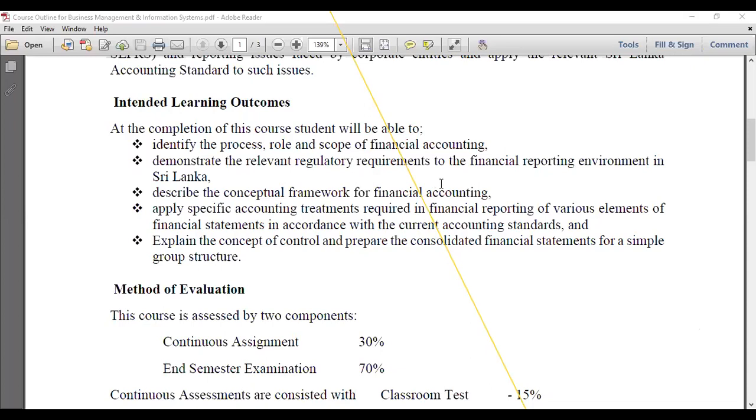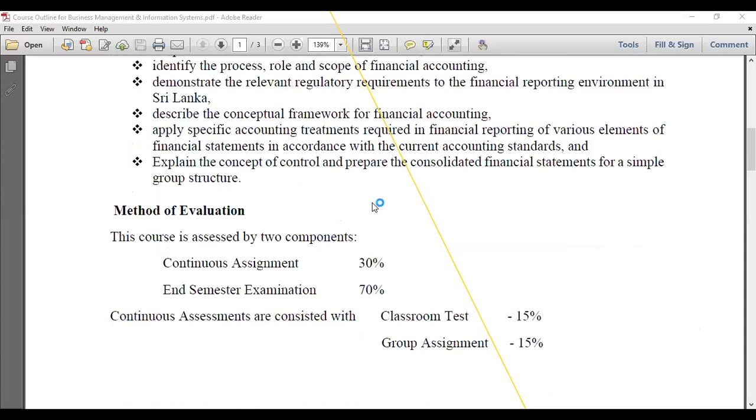Yes. I think you all are silent, so I understood that all are clear. My explanations are clear. Right. Then let's move to the method of evaluation. How we evaluate you, right?